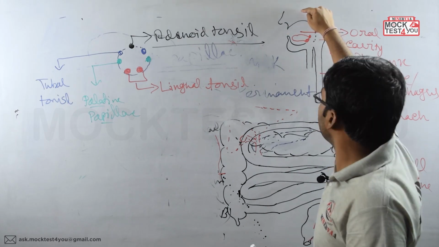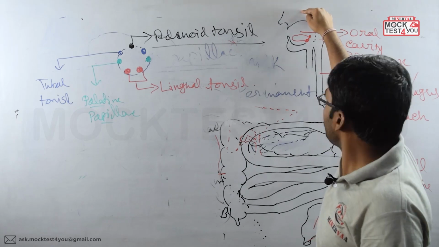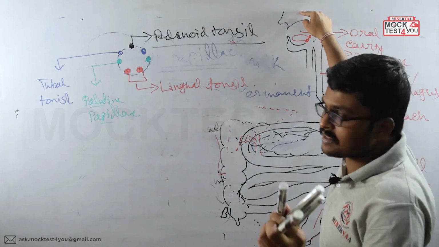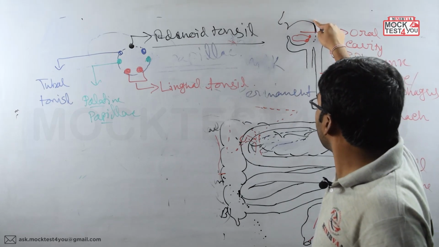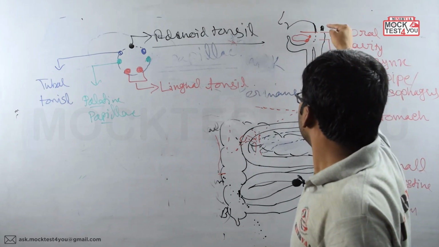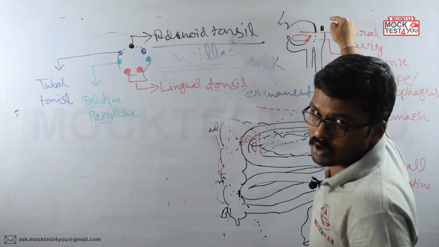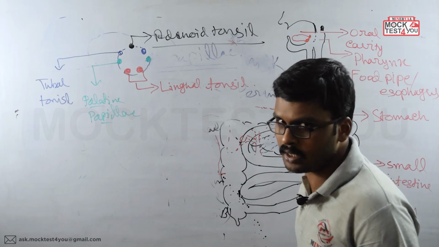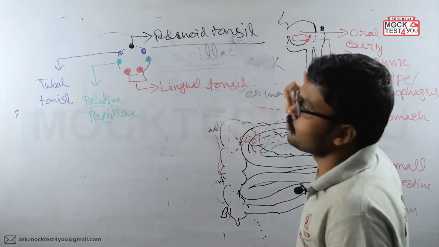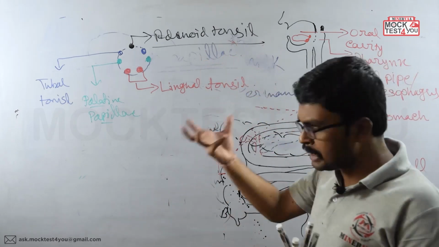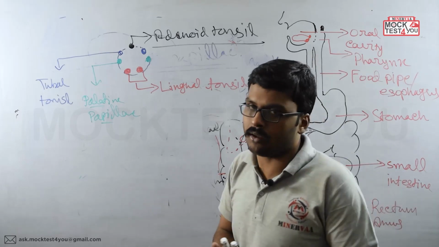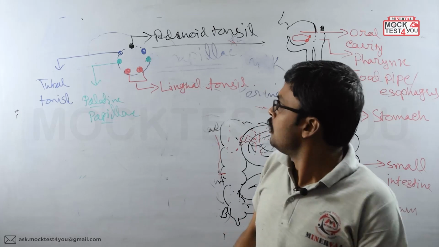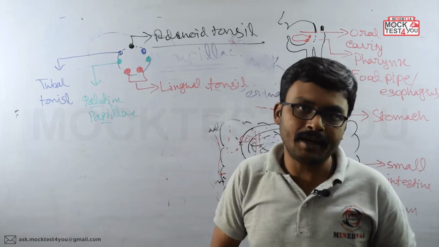Nasal cavity, remember, is present just above the palate. Below the palate is the oral cavity, above the palate, the nasal cavity. And from the nasal cavity the air comes in this way only. Now, if this gets swollen over here, then it will be difficult to inhale the air. So because of adenoid tonsil inflammation, breathing difficulties can appear. So this is about Waldeyer's ring.